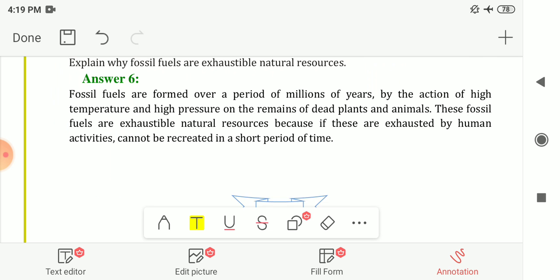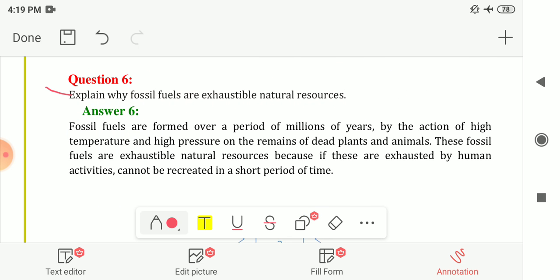Now next question number 6. Explain why fossil fuels are exhaustible natural resources. Why are these exhaustible? So fossil fuels are formed over a period of millions of years. It will take millions of years, by the action of high temperature and high pressure on the remains of dead plants